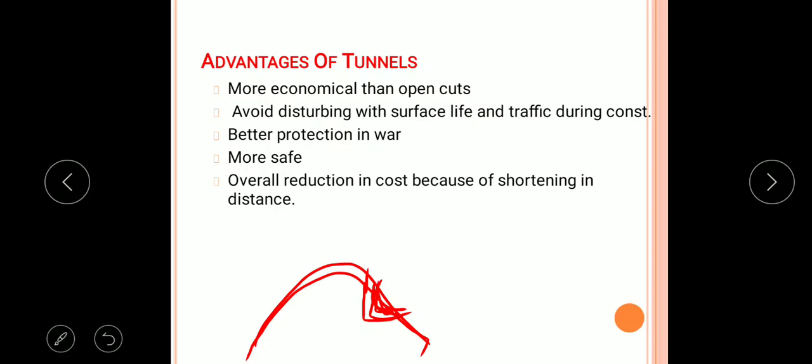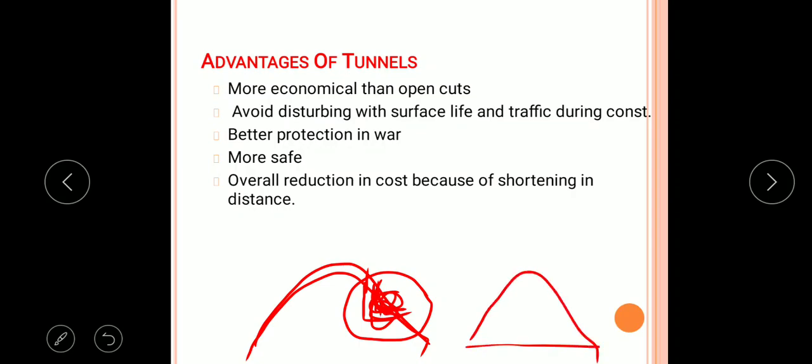Tunnels are more economical as compared to open cuts. The tunnels avoid disturbing surface life and traffic during construction. Here we have seen open cuts are constructed along the periphery of the mountain. So, here the surface life and traffic gets affected at the time of construction of this open cut, which does not happen in case of tunnel, because tunnels are constructed like this.